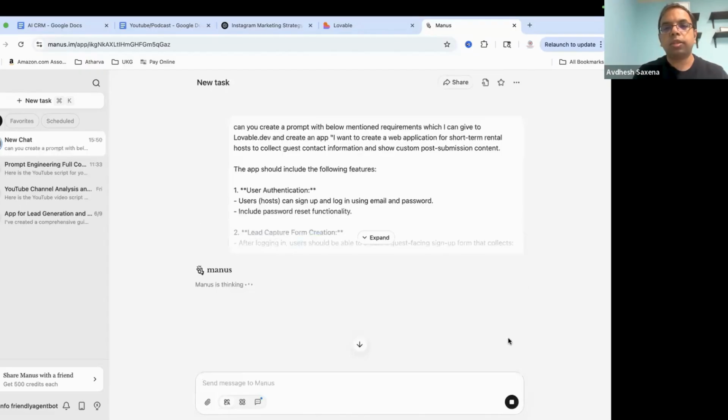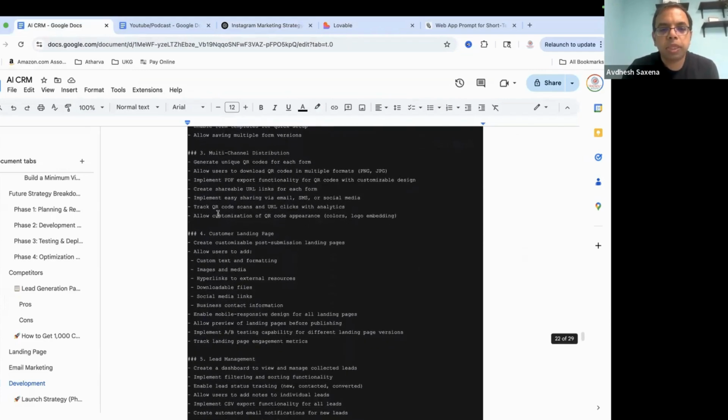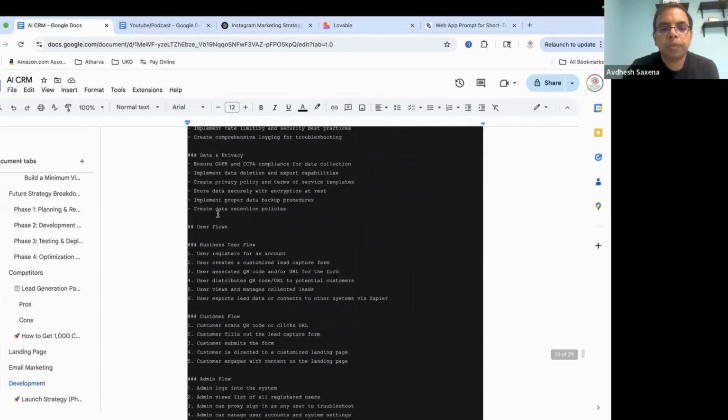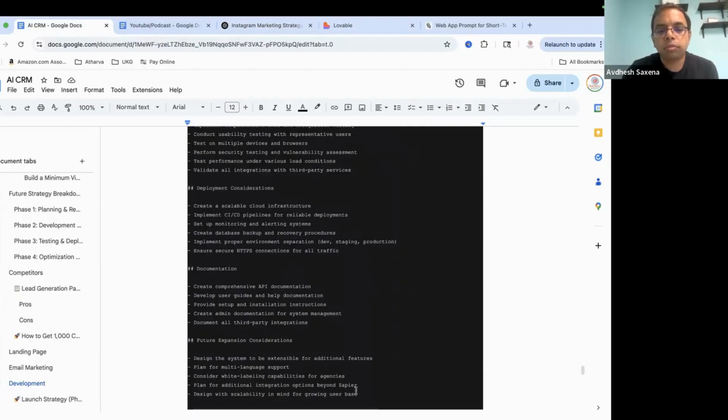Okay, let's see. Whatever prompt Manus has created, I've copied it here, and you can see it is pretty detailed. It has covered a lot of things, and some of it I may or may not have thought about. So I am going to copy this prompt and put it in Lovable and create an app. I'll not go through the app creation process in this video. You can check out the other Lovable video to understand that, since the prompt engineering will stay the same. But I'll drop a link below of the app which I create and you can check that out.